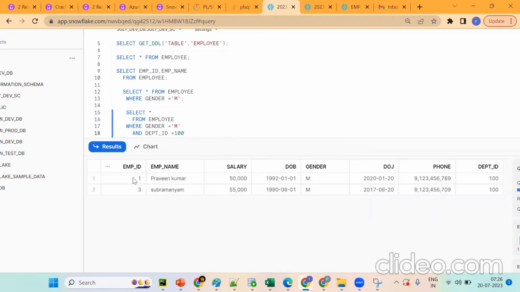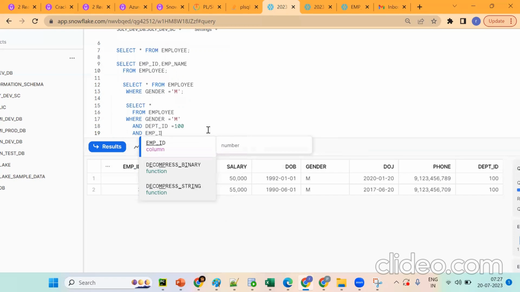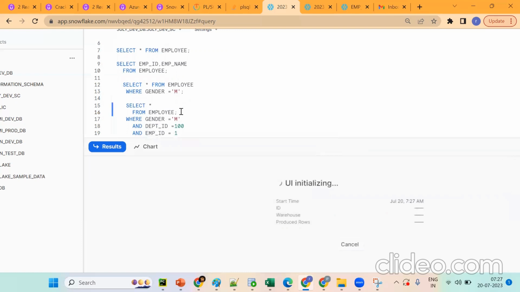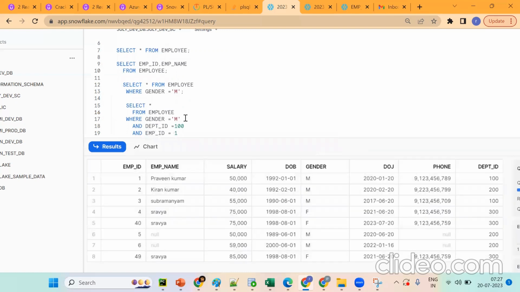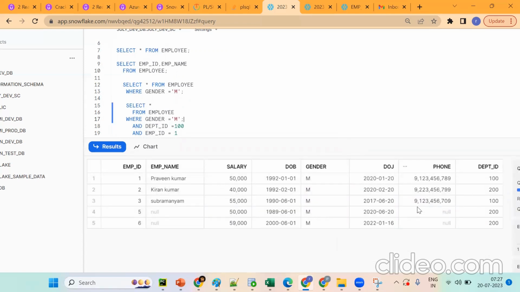Suppose I want to get only employee ID 1. Tell me, how to get employee 1? We should go for one more AND condition, and employee ID equals to 1. Now tell me what is the conclusion. It's projecting all the columns and all records. Now where will give only the condition satisfied, only M.